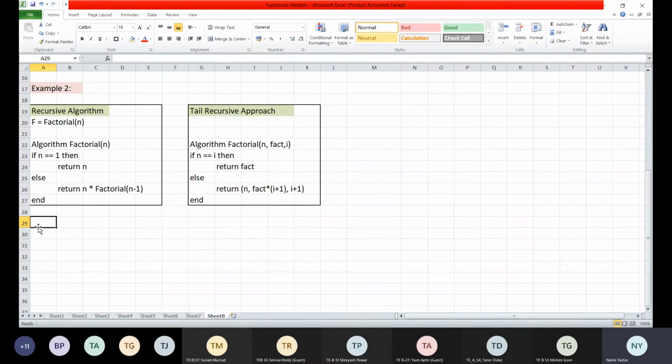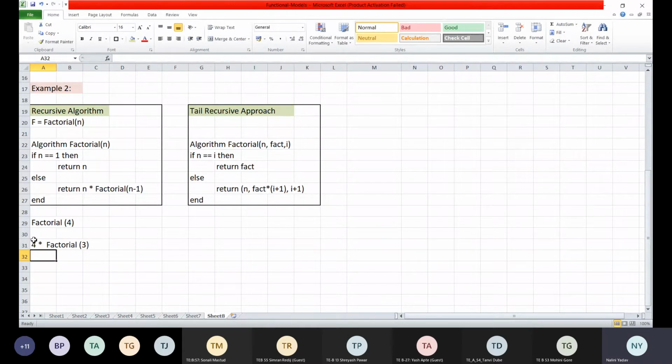Suppose I want to find the factorial of 5. Very simple, so let's say 4. Is n equal to 1? No. Correct? So where will I go? Else return n into factorial of n minus 1. So 4 into factorial of n minus 1, that is 3. Again it will go up.